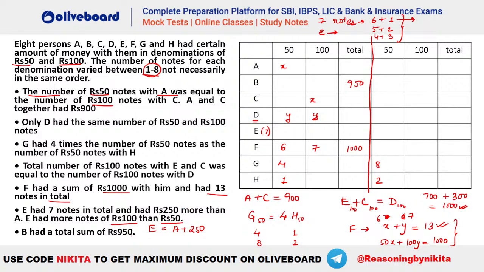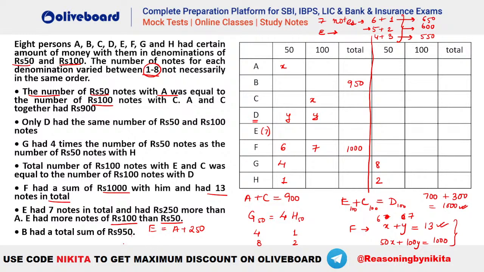So that means this will be 600 plus 50, that is equal to 650. This will be 500 plus 100, that is equal to 600. And this will be 400 plus 150, that is equal to 550. So either of the 3 are possible. I hope this is clear. So what values can E have? Either 650, 600 or 550.